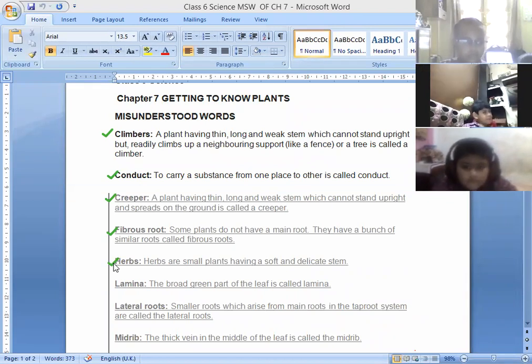Yes, very good. It's written in your book. Can you tell the page number, Aditya? Ma'am, the page number is 52. Okay, page number 52 from your NCERT book. So herbs are the plants which are smaller than you. Very small plants are known as herbs, and they have a very soft and delicate stem.